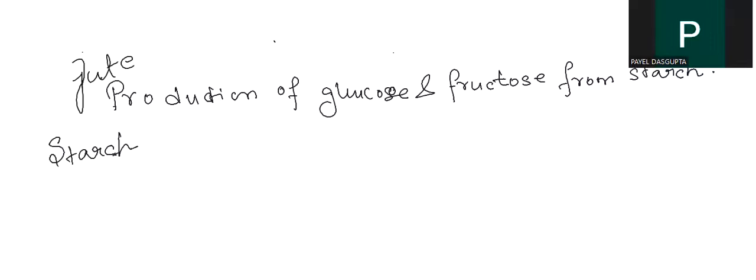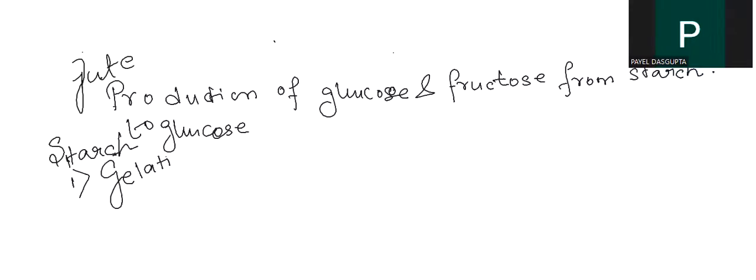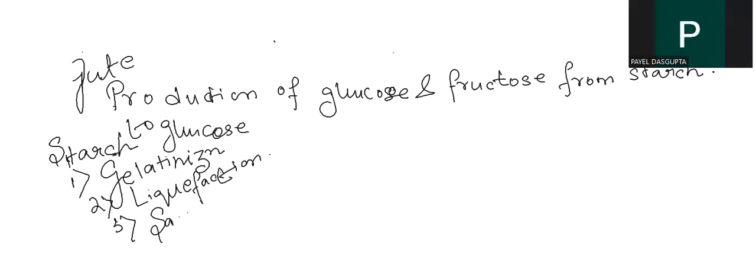How will you convert starch to glucose? There are three methods. The first thing we will talk about is gelatinization. The second is liquefaction. And the third is saccharification.